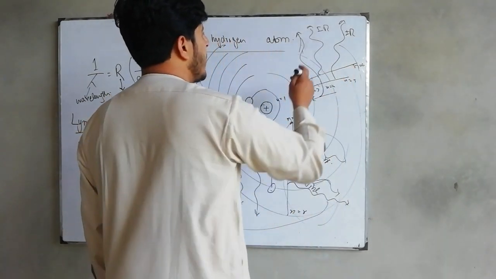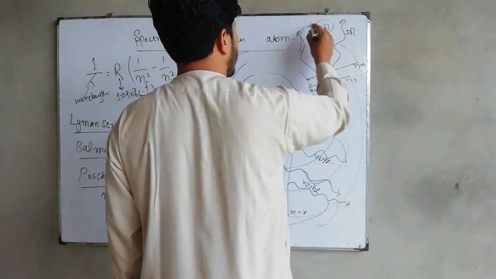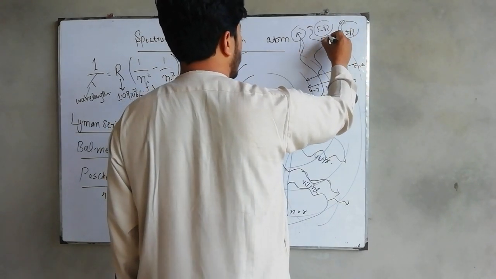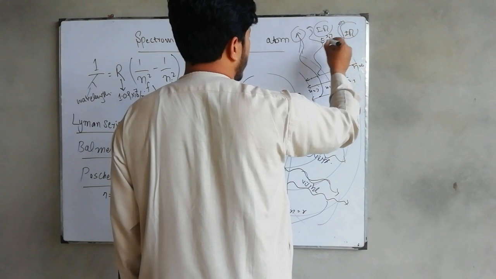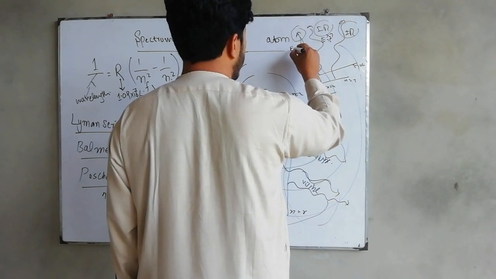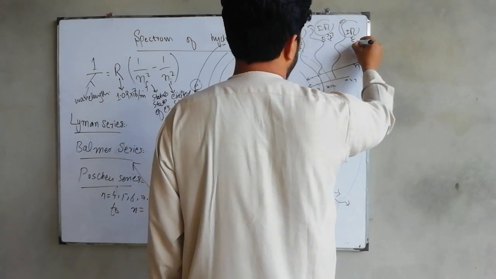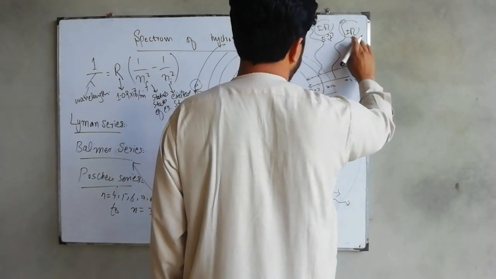It means that of this ray and this one, which one has greater energy? This one has the greater energy, meaning the frequency is greater. Here the energy will be less, meaning the frequency is less. Here the energy will be in between these two.